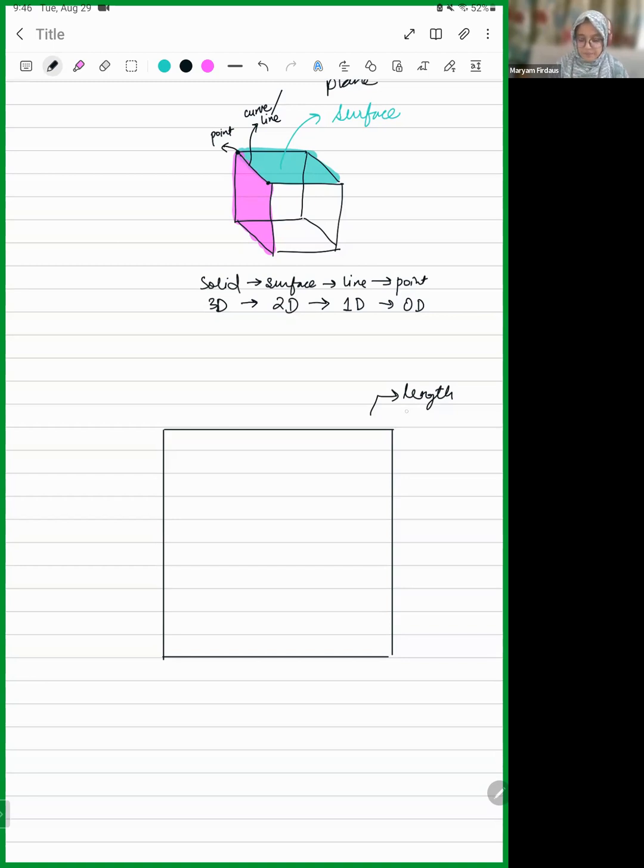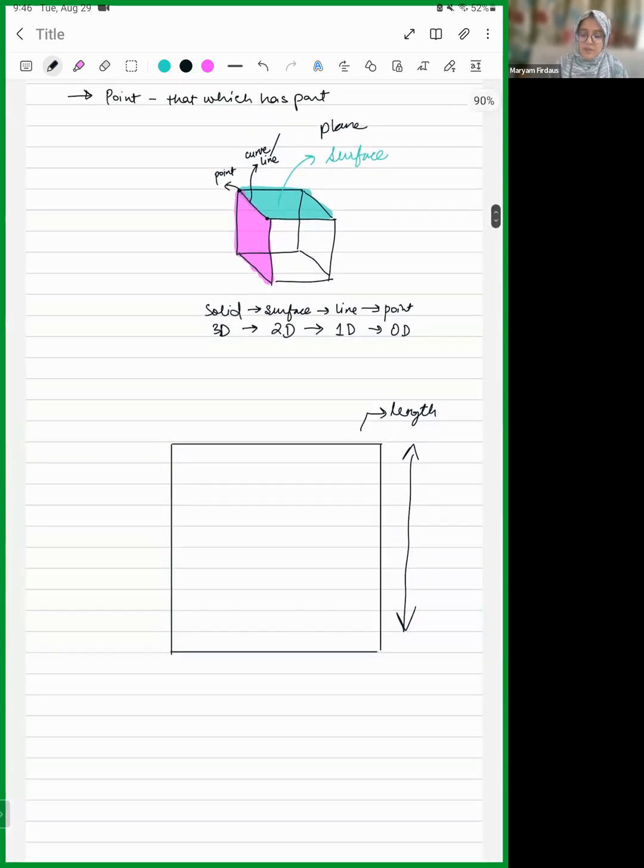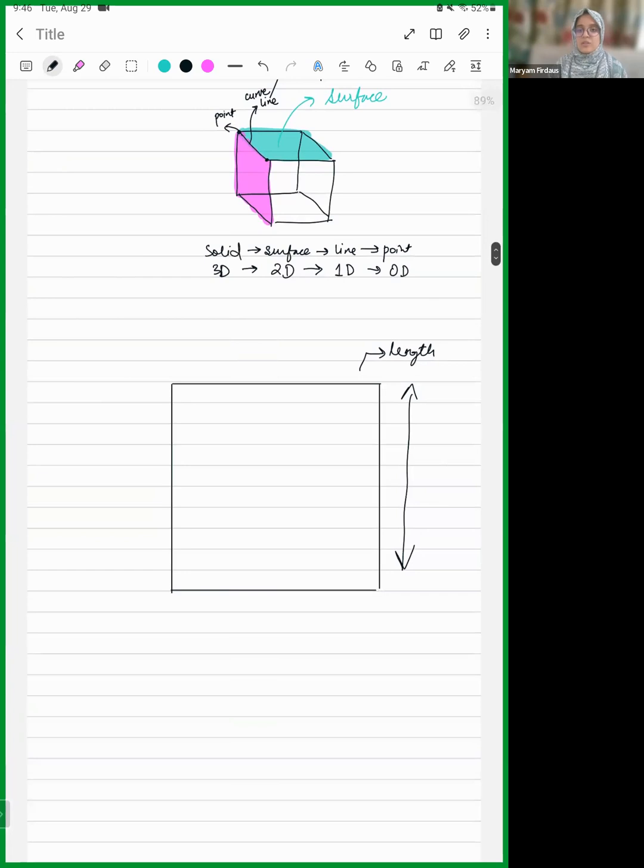One is the length and the other is the breadth. You can measure these two things. There is no height. Height is the third dimension, the three-dimensional. So when you increase one more dimension, you reach the third dimension, which is the height. So imagine a plane surface, and you are giving it some height. Then this thing becomes a three-dimensional figure. Why three dimensions? Because you have length, breadth, and now a third thing, which is height.